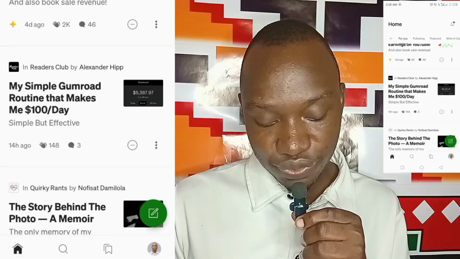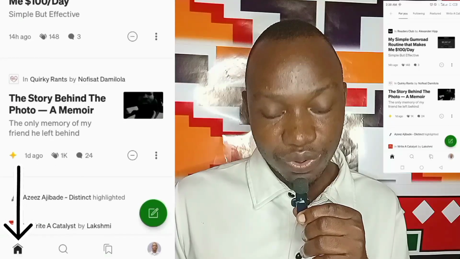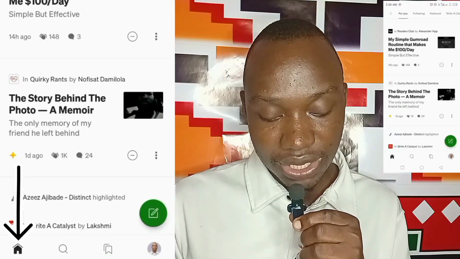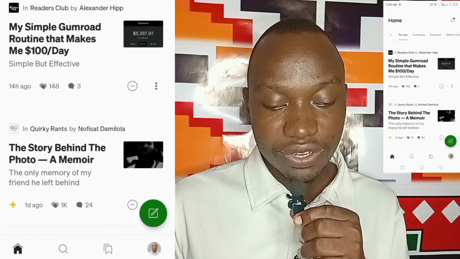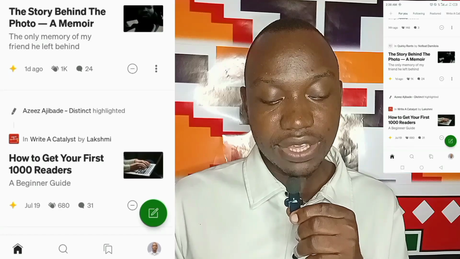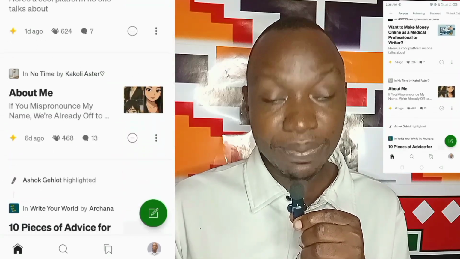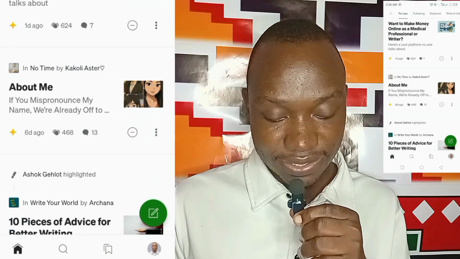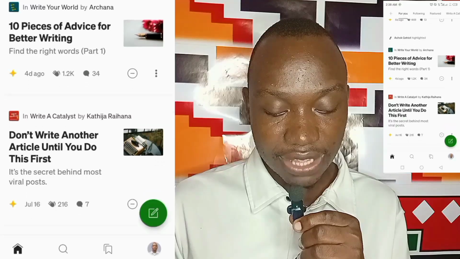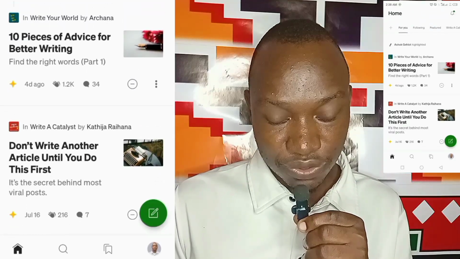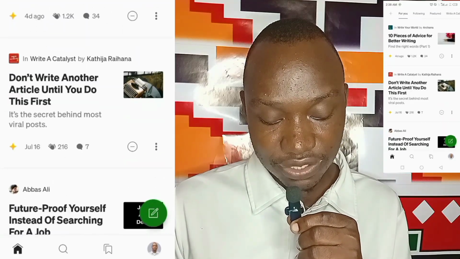First off, when you go to the app, you are taken to the home page. That's the first thing you see, and on the home page you see people's stories based on your interest, based on what you read over time. The Medium app suggests those kinds of things for you.